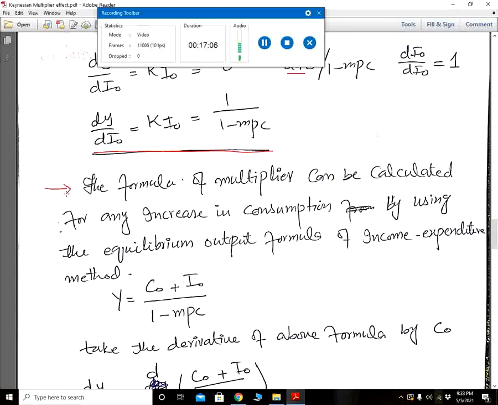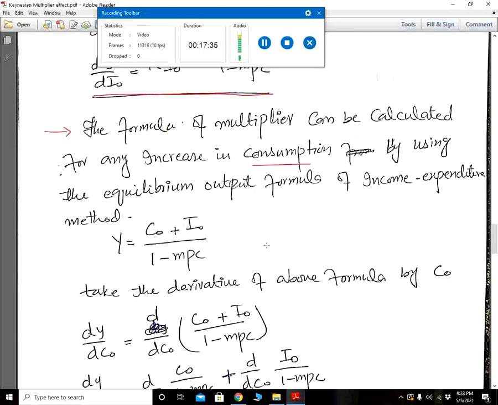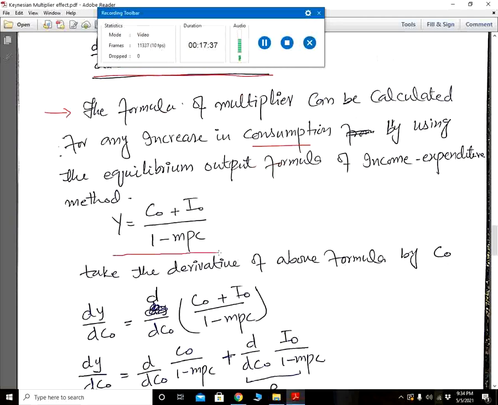From here we have calculated the formula for the investment multiplier, but here we can also calculate the same formula for the consumption multiplier. It means that a 1 rupee change in the consumption expenditure will bring how much unit change in the national income and employment. So the formula of the multiplier can be calculated for any increase in consumption by using the equilibrium output formula of income and expenditure. This is the equilibrium formula for the income expenditure method.